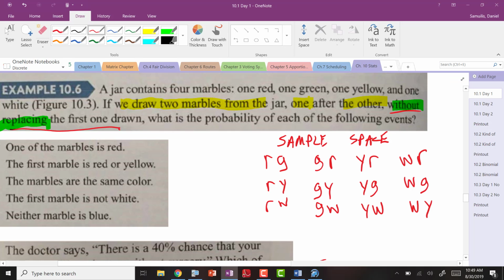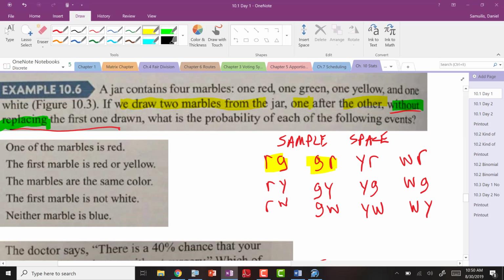There's your sample space. And all I did with the students here was say that these are different events because they're making a point that you pick one, then you pick another one. So red-green is different than picking green-red. So what's the total sample space? 12 possibilities. Alrighty then. Where am I at?